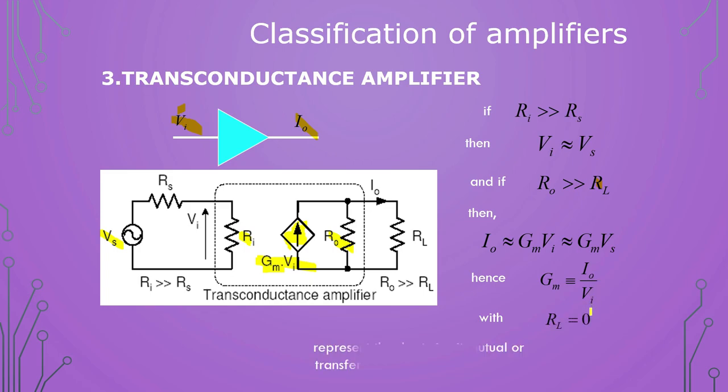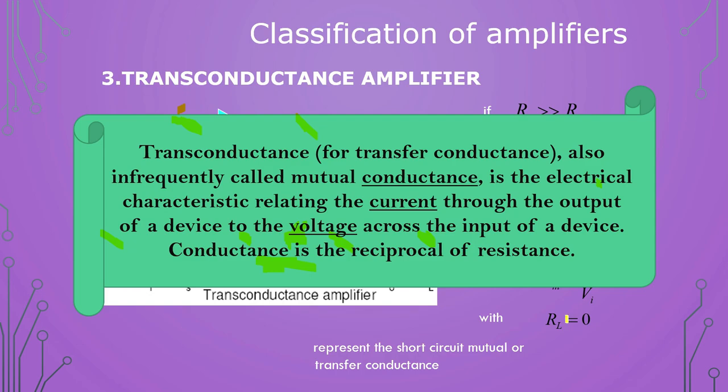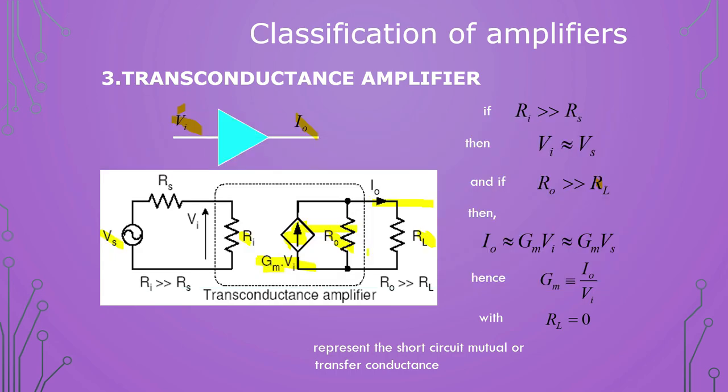So this is the transconductance, and at the output the load resistance will be short circuit because RL we are not taking as an infinite value. Transconductance is about the transfer of conductance, right? It is also called mutual conductance. It is an electrical characteristic. So what is the ratio? It is the ratio of output current to input voltage. That much we have to remember. And this is the conductance, it is the opposite of resistance. Transconductance is opposite to resistance.